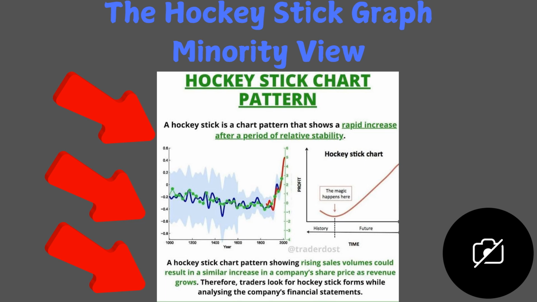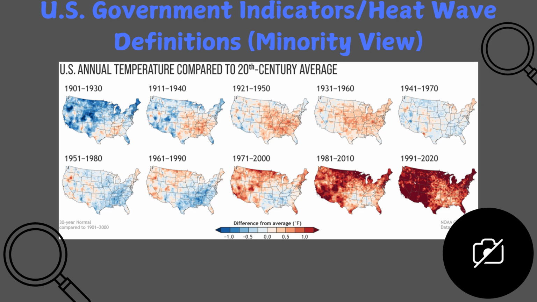Now, the consensus would say that they do acknowledge that no scientific method is perfect, but assert that the hockey stick graph has been replicated by multiple independent researchers across various fields. While the graph has been a focal point for critics, it is only one piece of a much larger body of evidence supporting anthropogenic climate change. Even if there are minor discrepancies in specific data sets, the overall conclusions about climate change remain unchanged.